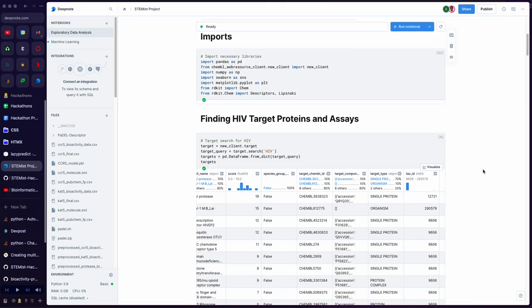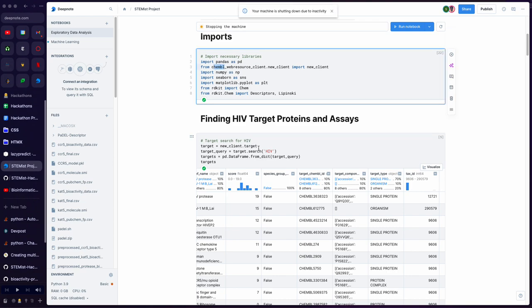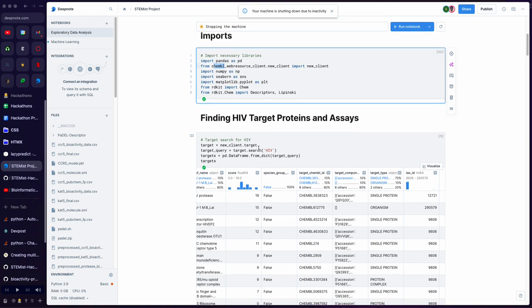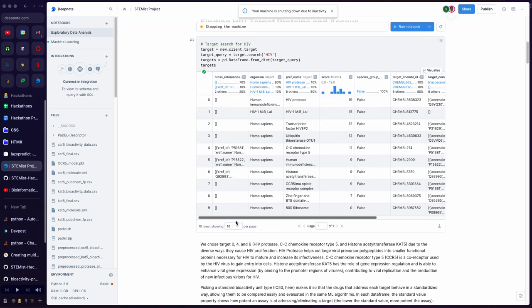So first, we'll see that we accessed a database called the ChEMBL database, and this gave us target proteins for HIV. Target proteins are things that allow HIV to spread inside of a person. So the target proteins we identified as being relevant are ID 0, 4, and 6. Protease, CCR5, and CAT5, as these will now be referred to in the future.